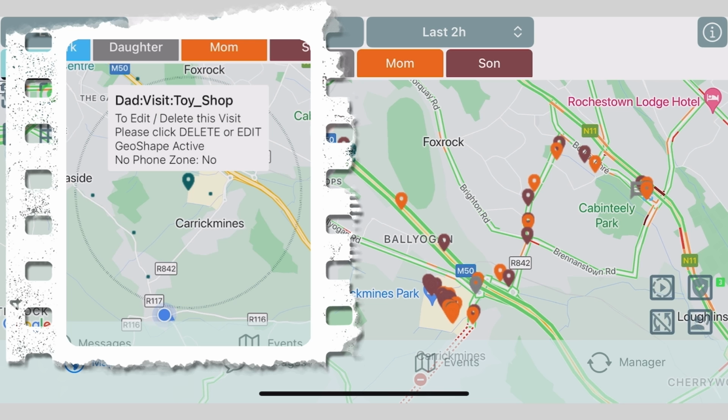So whenever you pass by the supermarket, an automatically generated voice message will be played on your phone reminding you to stop there. A visit proximity can be set up for yourself or the other people in your group.